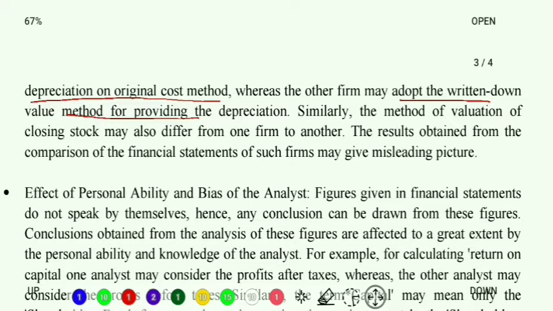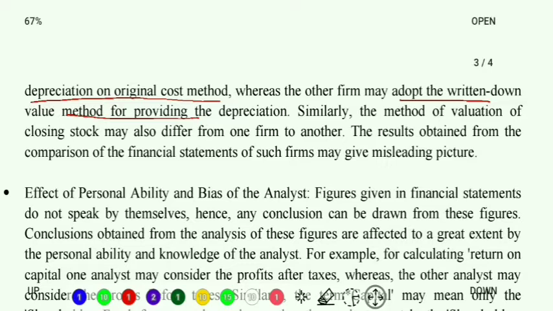If both firms are using different methods, or if the same firm uses 2 different accounting policies for 2 different years, and then I have an analysis of my financial statements, whatever results I get will be misleading, not true and fair.